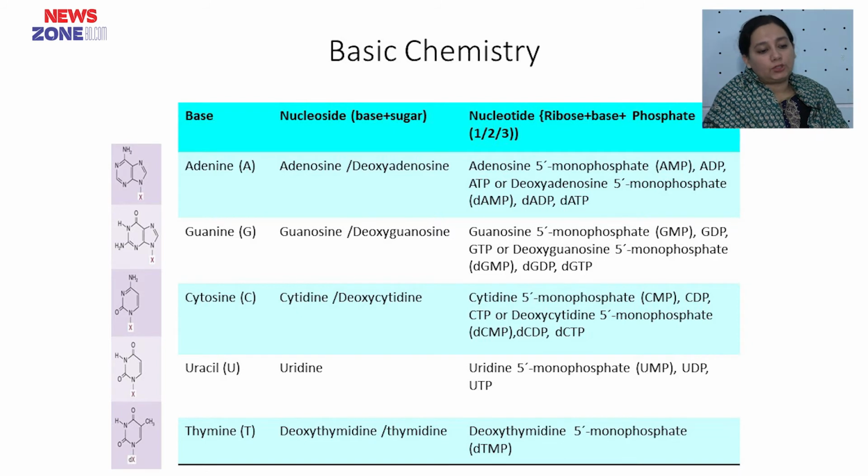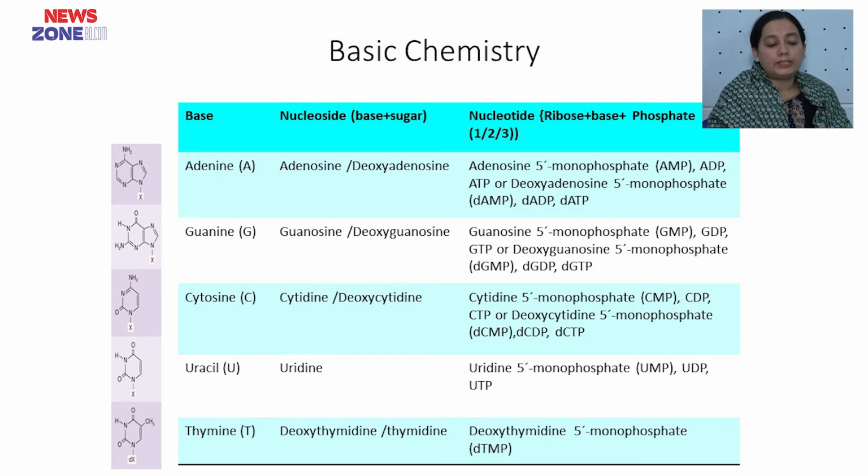As usual, in the case of guanine with deoxyribose, it is known as dGMP, dGDP and dGTP, and in the case of ribose sugar or RNA, it is known as guanosine monophosphate, guanosine diphosphate or guanosine triphosphate.